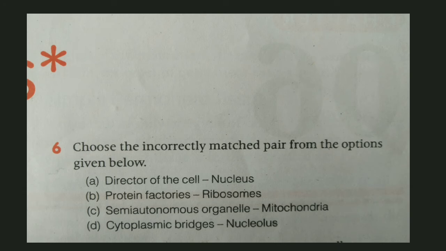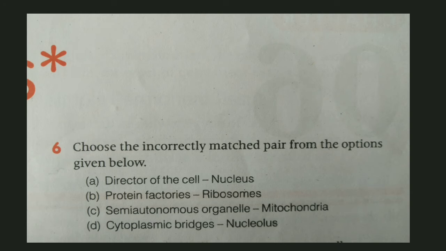What do you mean by semi-autonomous organelle here, dear students? If we break the word autonomous, auto means self and nomos means regulating, and semi means half, so half self-regulating organelle, that is mitochondria. And the reason is also known to us because mitochondria have their own DNA. And the last one is cytoplasmic bridges, that is nucleolus.